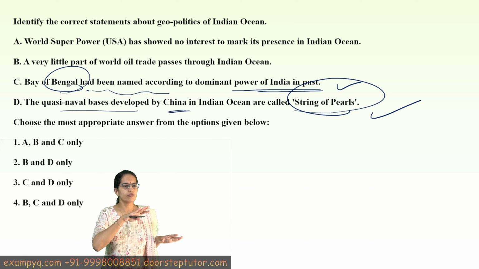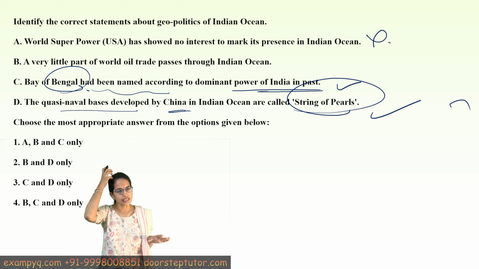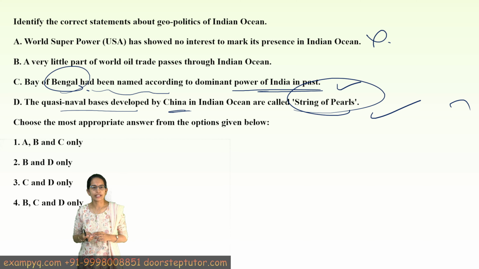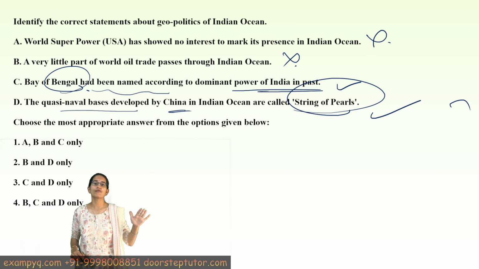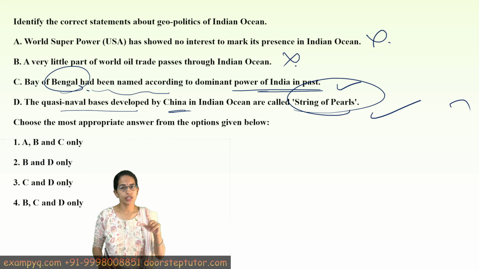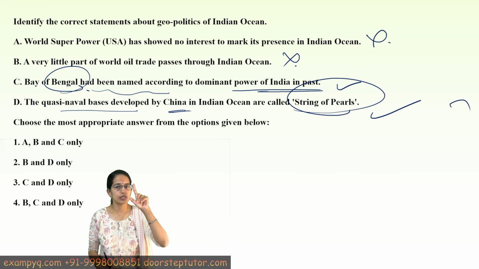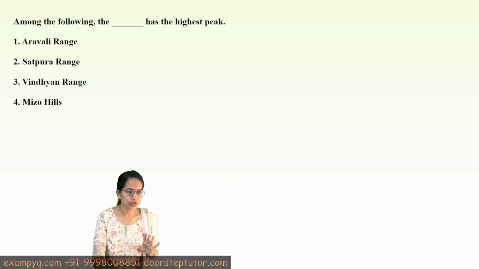Now the world superpower USA has no interest in Indian Ocean. That's incorrect. That does not make real sense, and very little part of oil trade passes through it. That's again incorrect, because a large section of the oil trade goes through Indian Ocean, crossing the regions of the Indian Ocean and supplying to the countries within the Indian Ocean as well. So 1 and 2 are incorrect, 3 and 4 are the correct option.